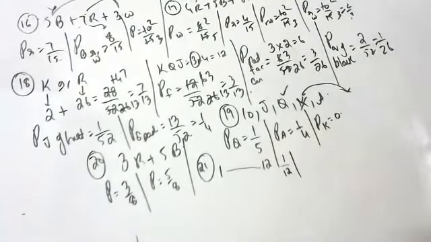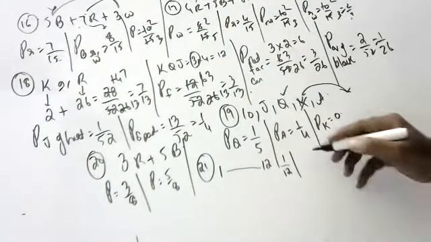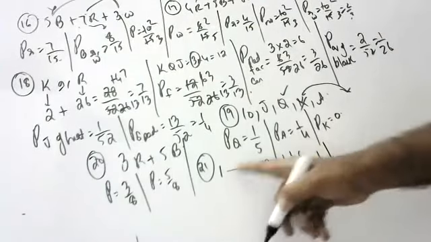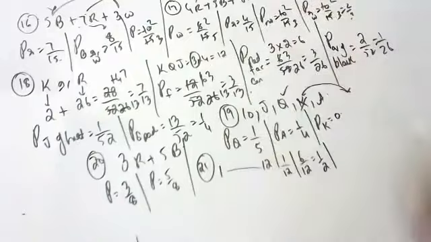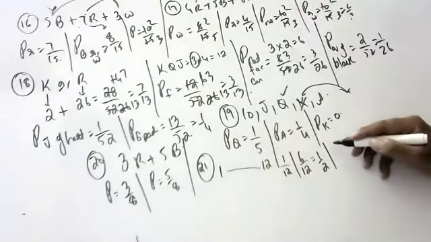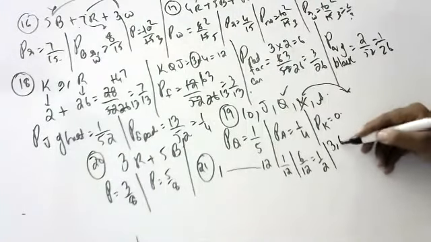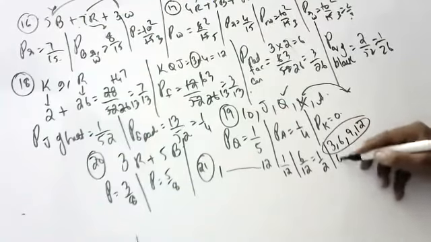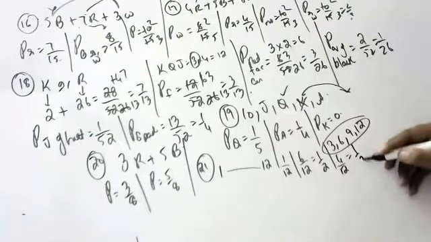What is the probability of getting an odd number? In 1 to 12, 6 odd numbers will be there. 6 by 12, 1 by 2. What is the multiple of 3? 4 by 12, 1 by 3.